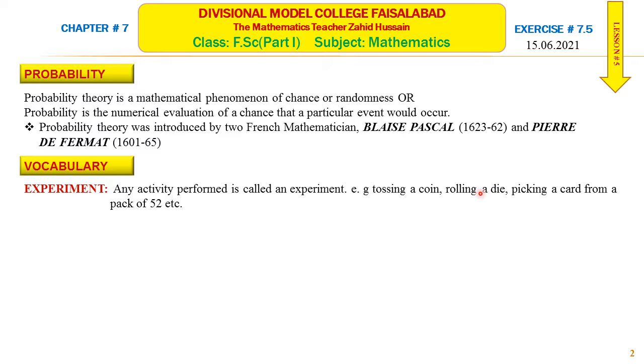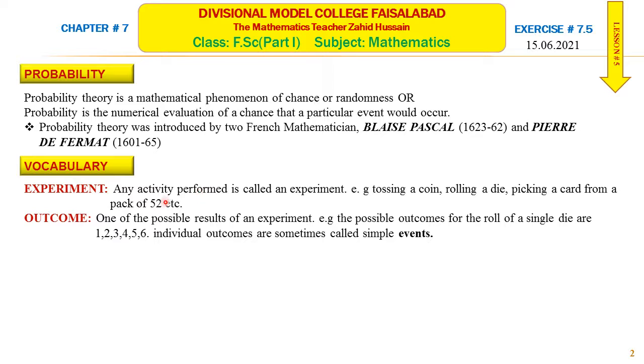When you play Ludo, you roll a die. So there are numbers written on the die 1, 2, 3, 4, 5, 6. Picking a card from a pack of 52, or picking a marble from a bag which contains different colored marbles. All these activities are called experiment.